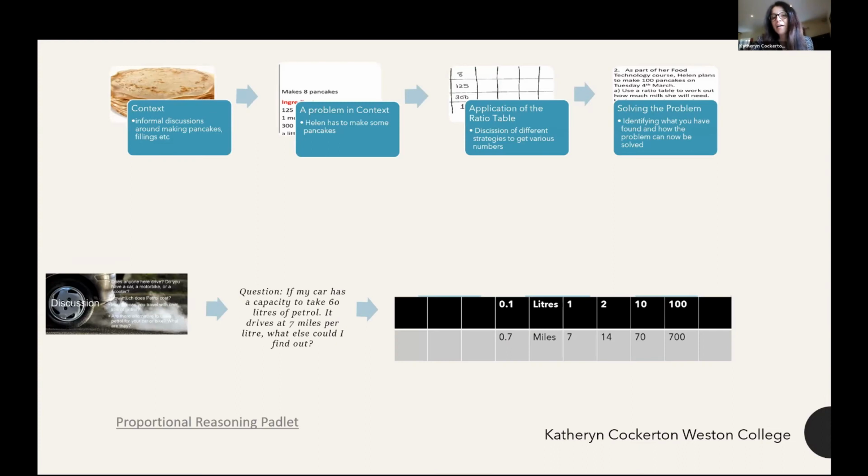Lovely, thank you. Teachers were able to develop their own lessons in context. We shared these lessons and our findings on the Padlet. One of the most successful lessons we found was the petrol lesson that Tom created.